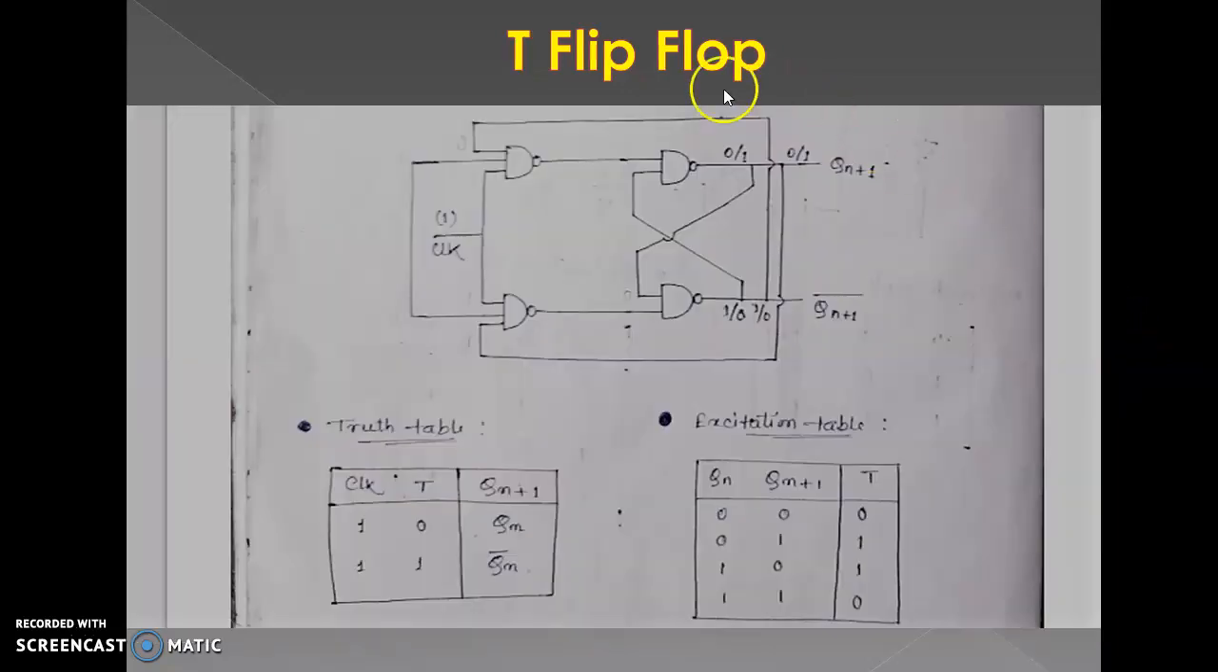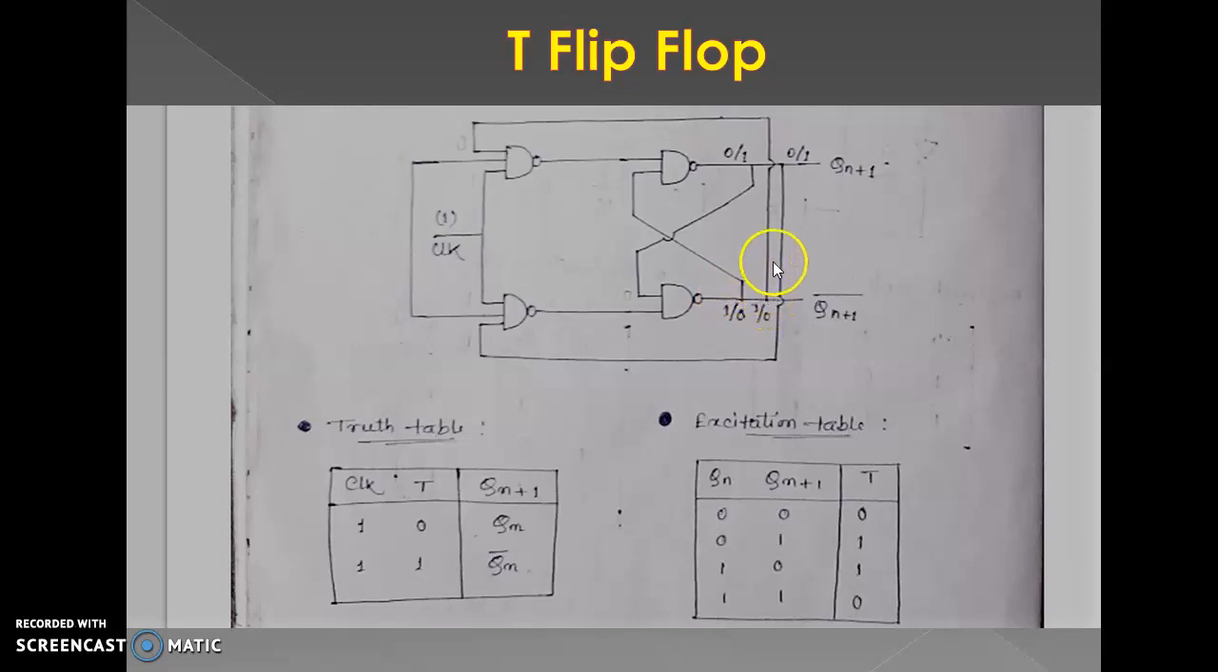Next topic is the T flip-flop. T flip-flop means trigger flip-flop or toggle flip-flop. Here, this is the circuit diagram. Here we use 4 NAND gates: 1, 2, 3, 4. One clock pulse, it is always 1.